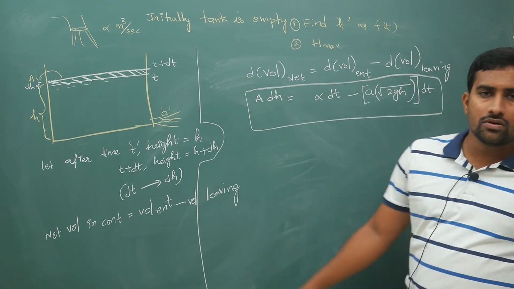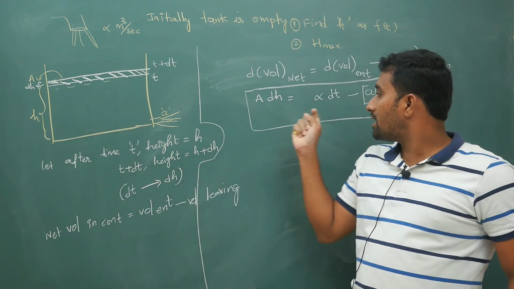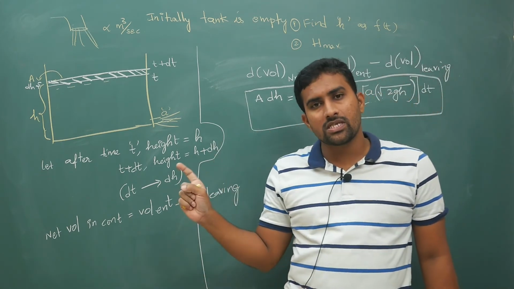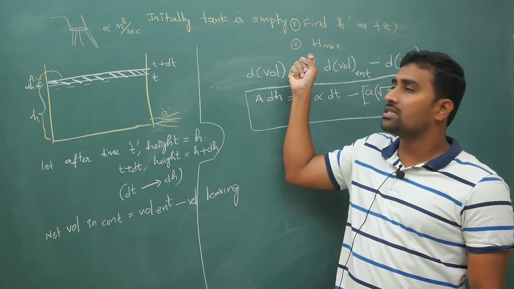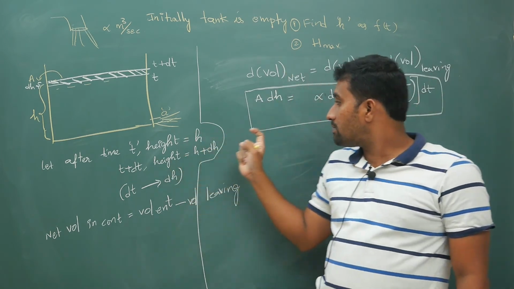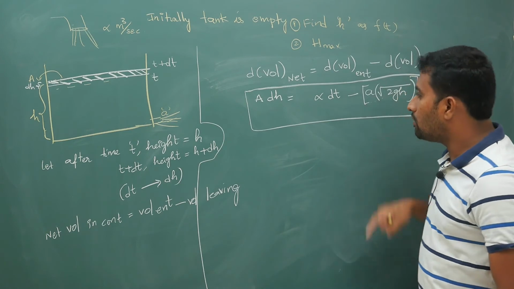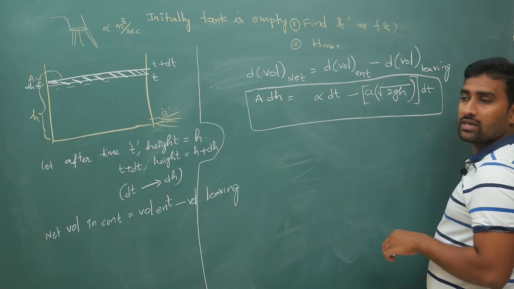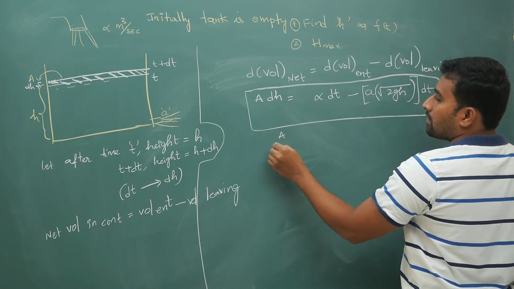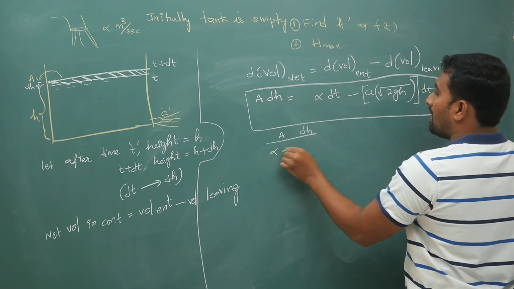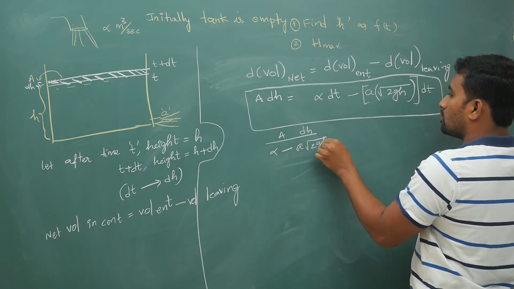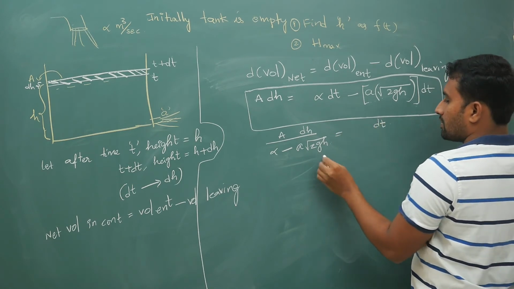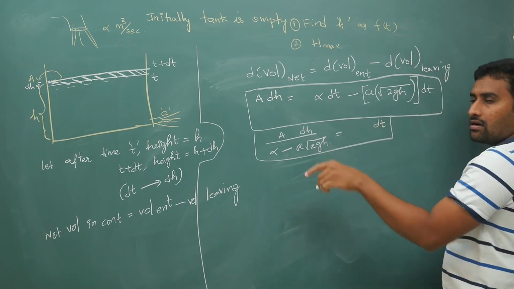In your exam they will give you numbers and you will get an integrable function. For BiPC people this much is not required, they will mostly ask the second bit. For MPC people you should be able to integrate it. From this you express height as a function of time by separating variables: A times dh divided by alpha minus a times under root 2gh is equal to dt. You can integrate this on both sides.